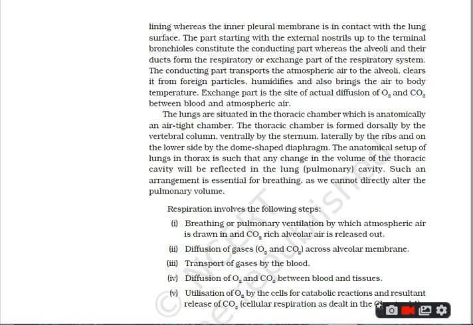Third is the transport of gases by the blood. Fourth is the diffusion of O2 and CO2 between blood and the tissues. Fifth is the utilization of O2 by the cells for the catabolic reactions or oxidation, and the resultant release of CO2.